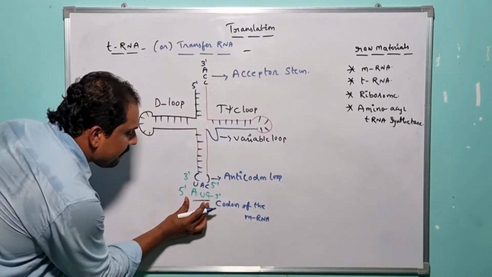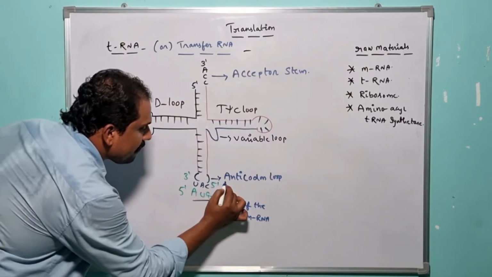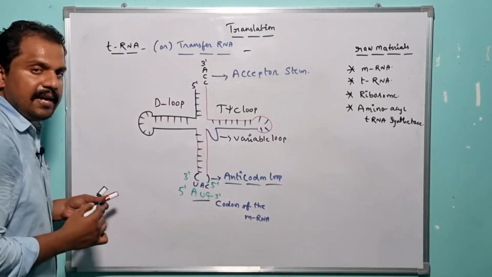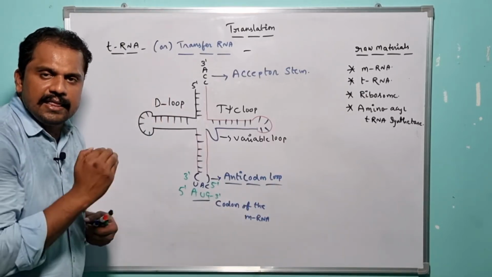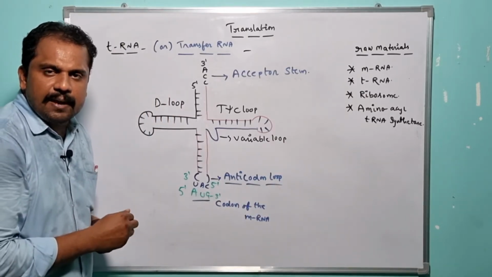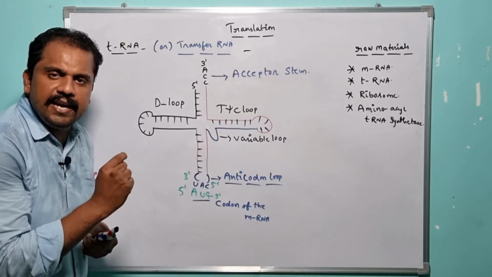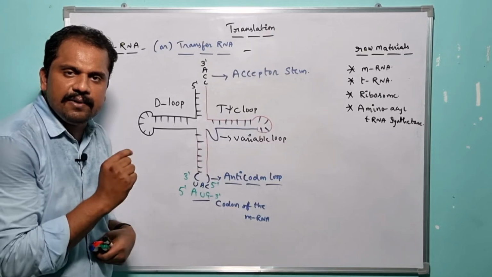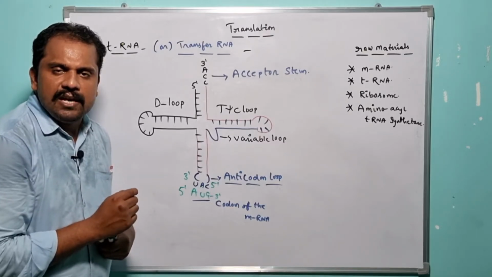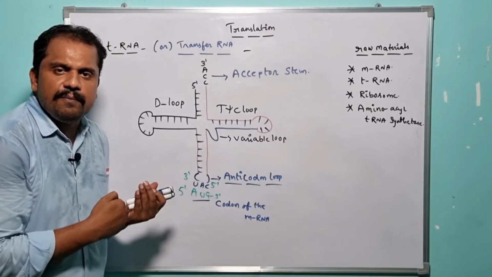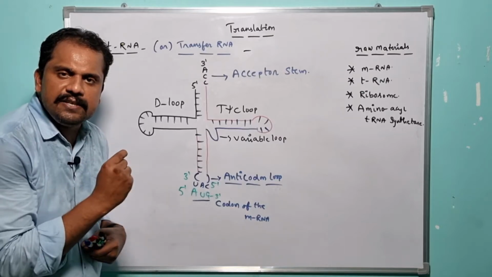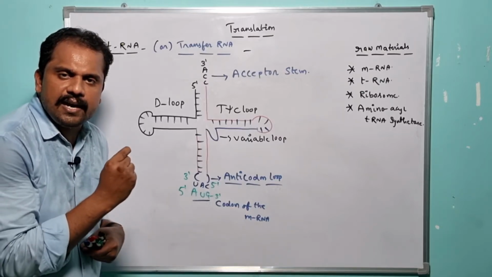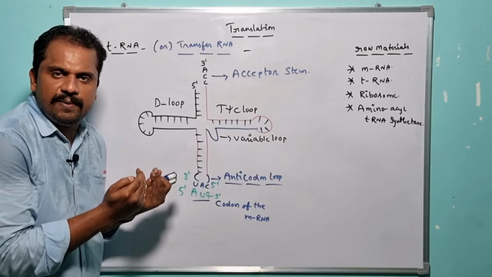So the codon of the mRNA is complementary to the anticodon of the tRNA, right? In order to recognize the codon present in the mRNA, the specific tRNA takes advantage of a specialized loop, and that specialized loop is nothing but the anticodon loop. In addition to the various components of the tRNA, the specific tRNA also contains some unusual bases, right?